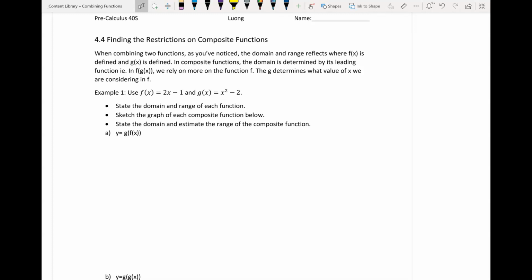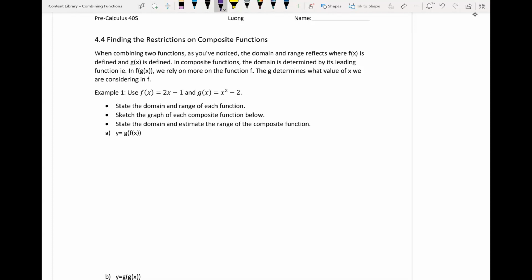To the last video of our very short unit. We're going to look at restricting composite functions. In example 1, we're going to state the domain and range of each. Then we're going to graph the composite function and state its domain and range.